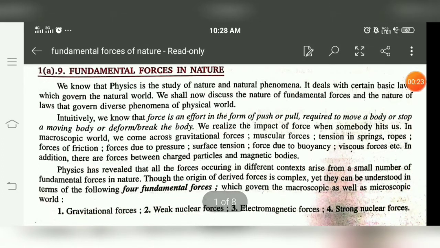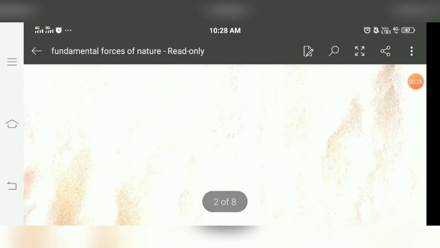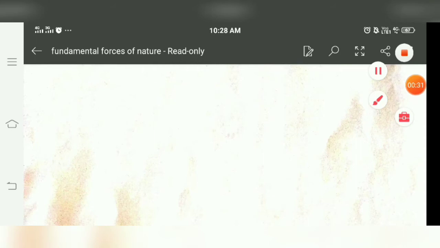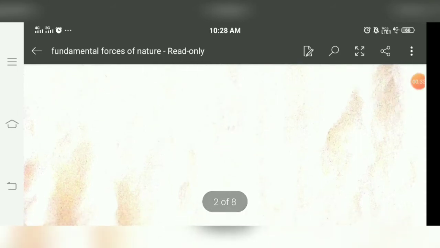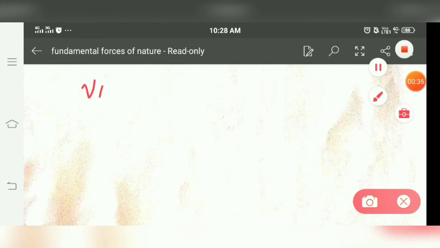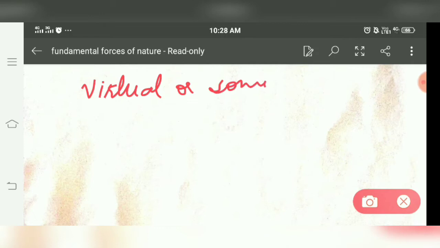Now, for the forces to exist in nature, there is always an exchange of a virtual particle. Means if two bodies have a force between them, they are exchanging some information or some particle among themselves.